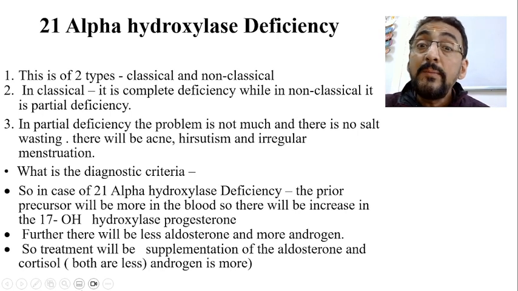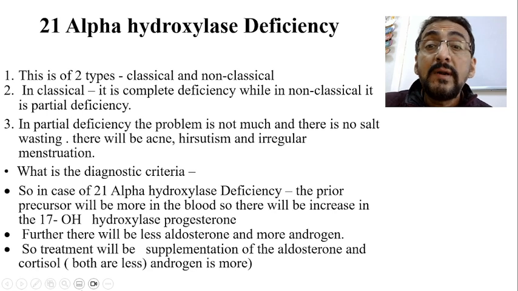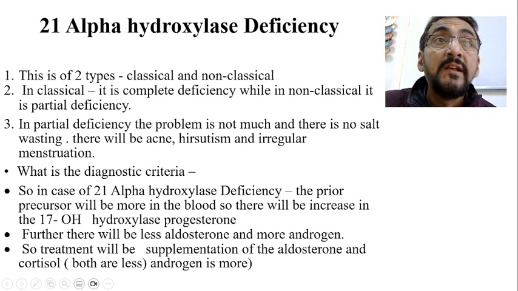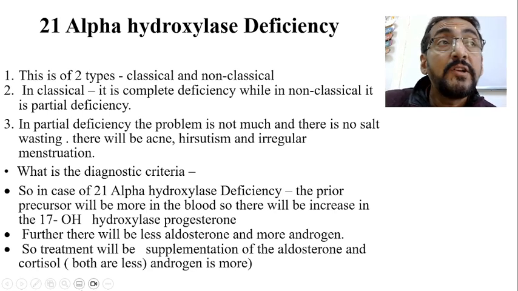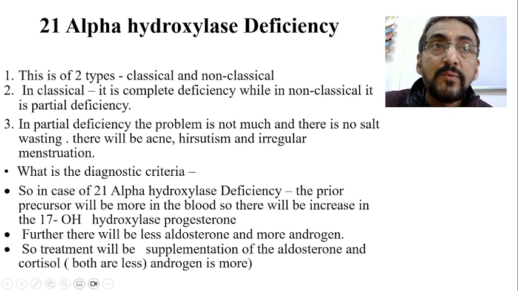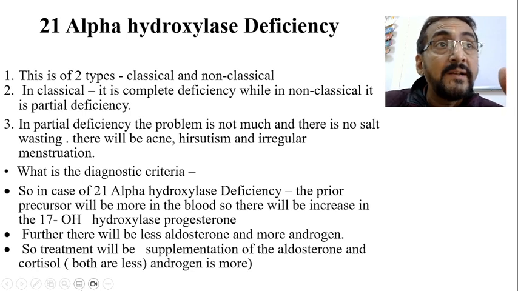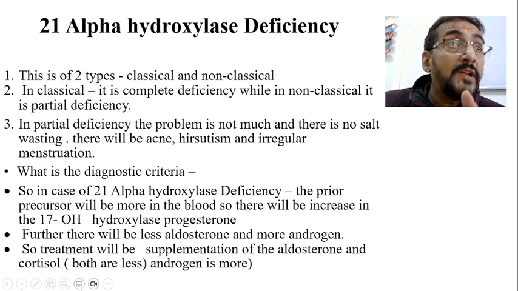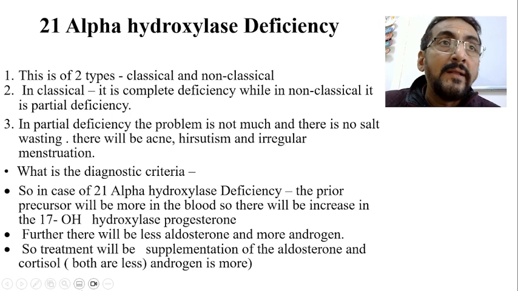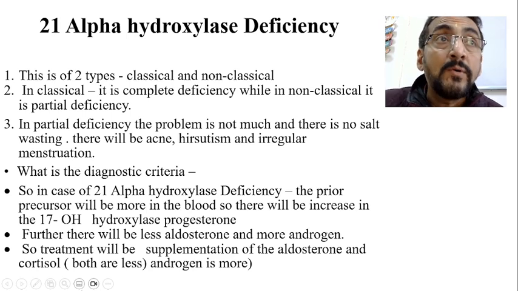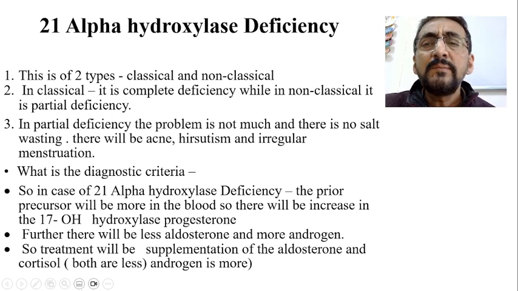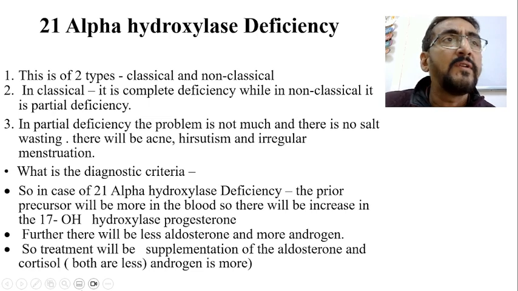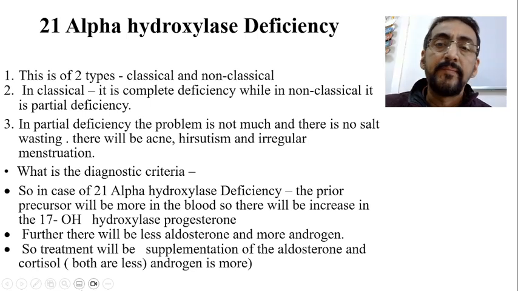But there will be more development of acne, hirsutism may be there, and irregular menstruation may occur in case of females. Because 50% is working, 50% is not working, that remaining 50%, which does not get converted into the next stage, will be diverted into the androgen pathway, and there is comparatively more androgen production. So this leads to simple excess acne or hirsutism, and in females irregular menstruation, etc.